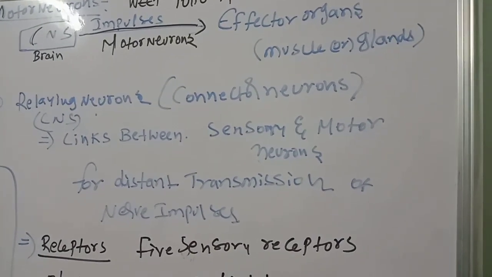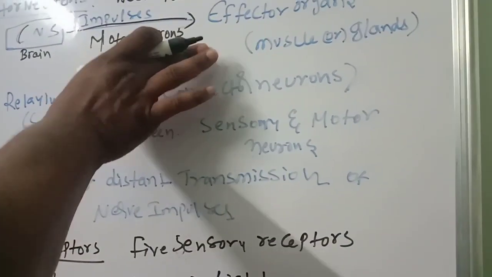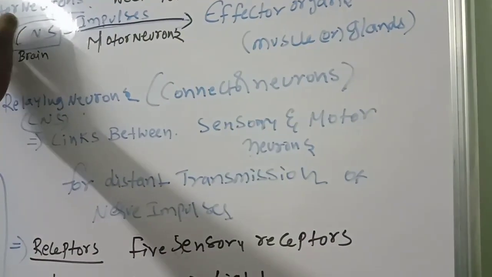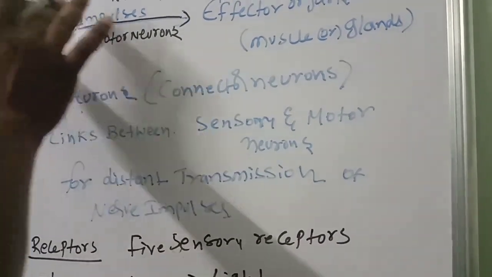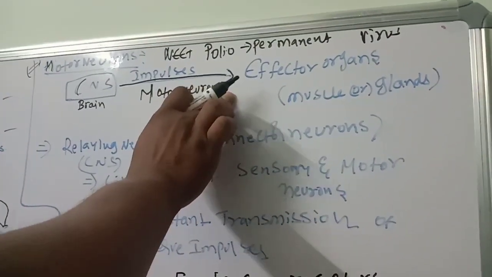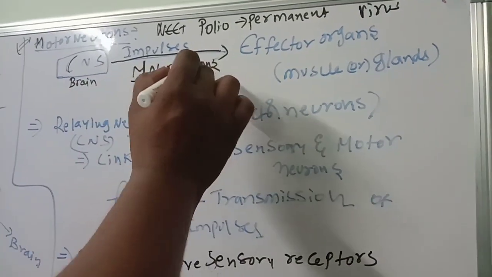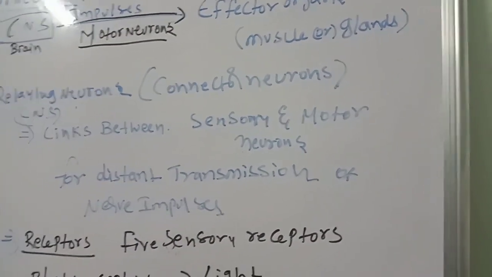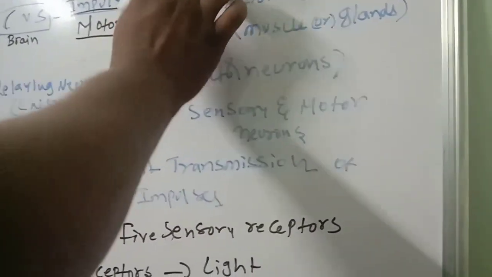Polio virus especially affects motor neurons, which take the impulse from the brain to effector organs. So the motor neurons get damaged, and that's why polio-like diseases are permanent.